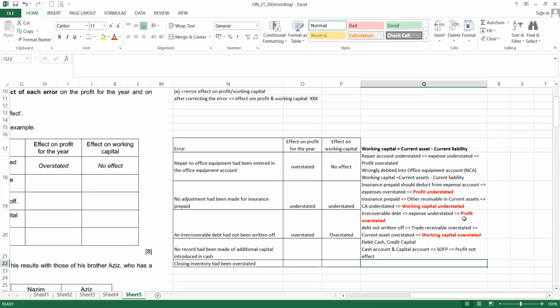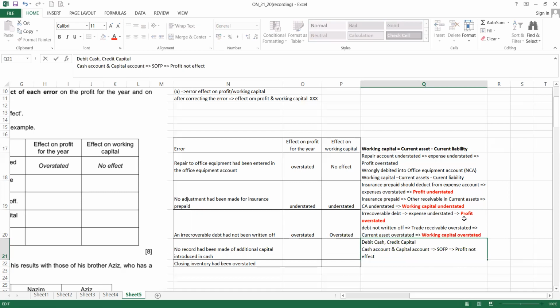But for working capital, when we did not debit the cash account, cash will be understated.